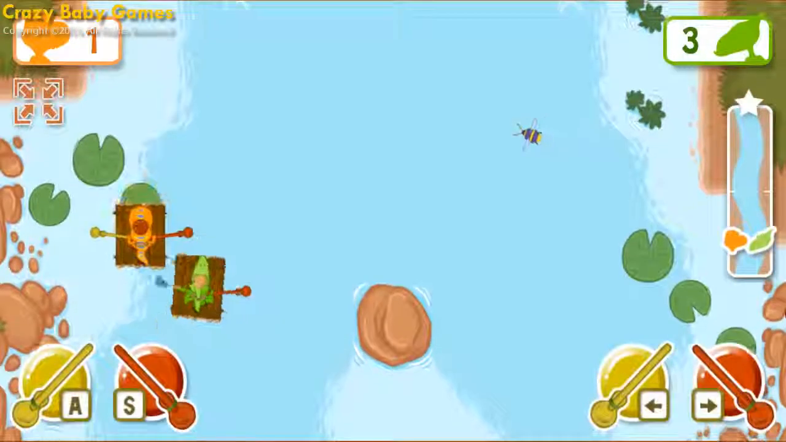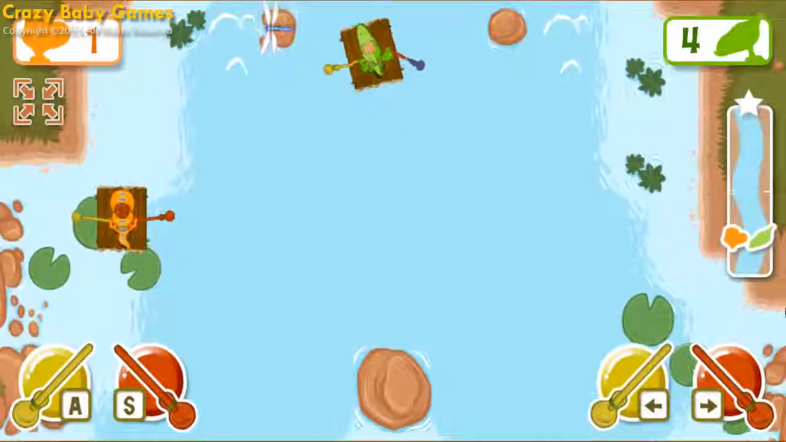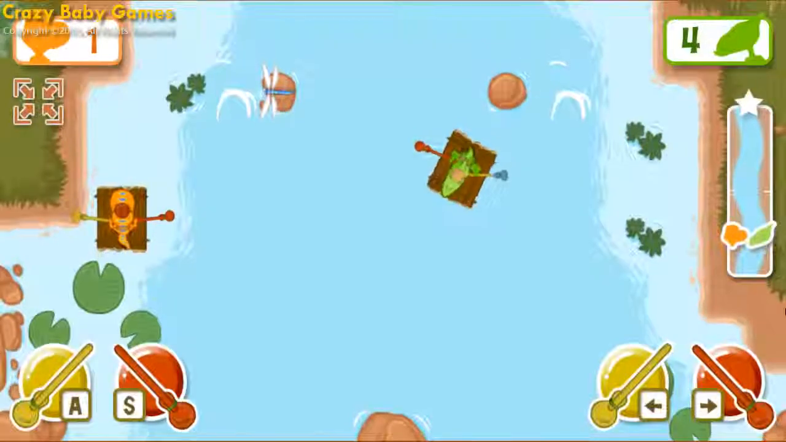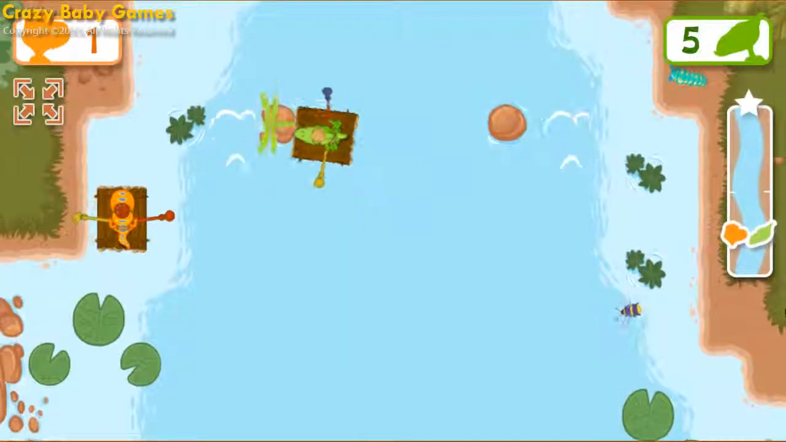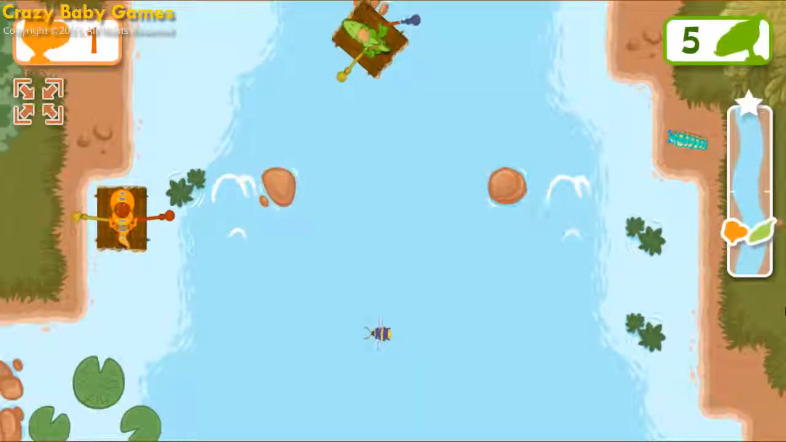Remember, use the letter A key and the letter S key on the keyboard to control Buddy's paddles. Use the left arrow key and the right arrow key on the keyboard to control Don's paddles. A river like this starts as a tiny stream made of rainwater.